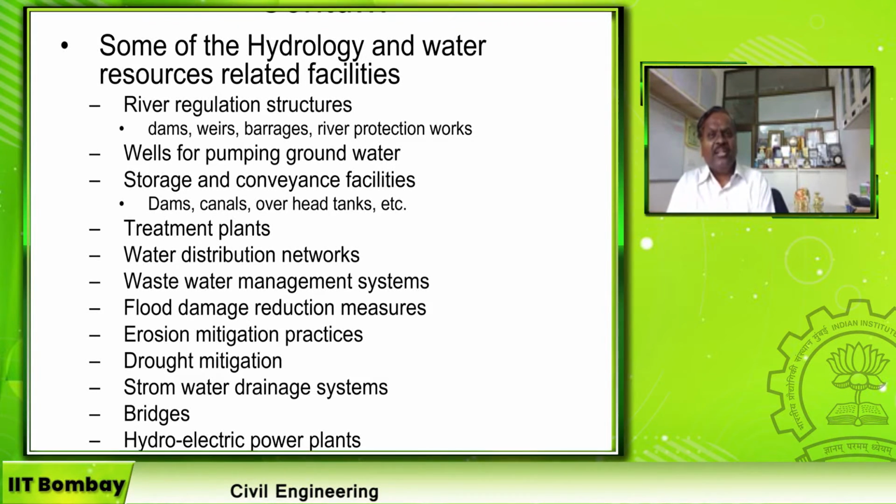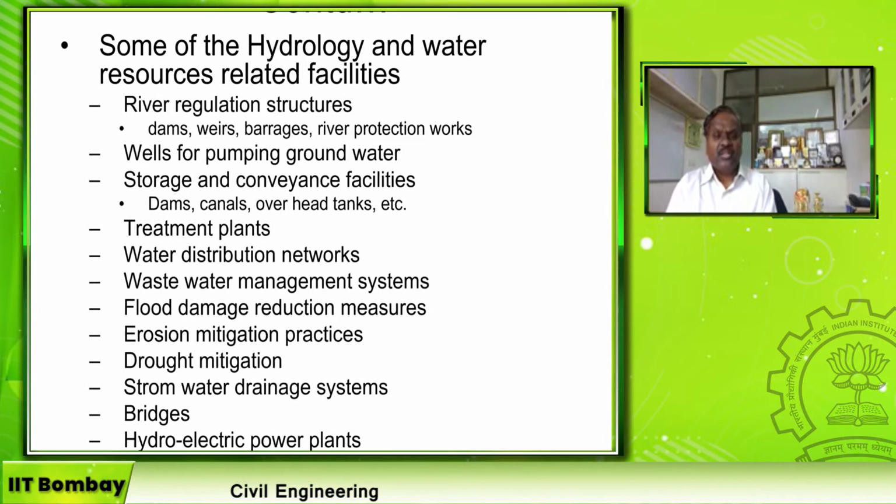Some of the hydrology and water resource related facilities constructed by human beings are river regulation structures like dams, weirs, barrages, river protection works, wells for pumping groundwater, storage and conveyance facilities like dams, canals, pipe networks, overhead tanks, underground reservoirs, etc. Then treatment plants for treating the drinking water to a potable standard. Then water distribution network, wastewater management.